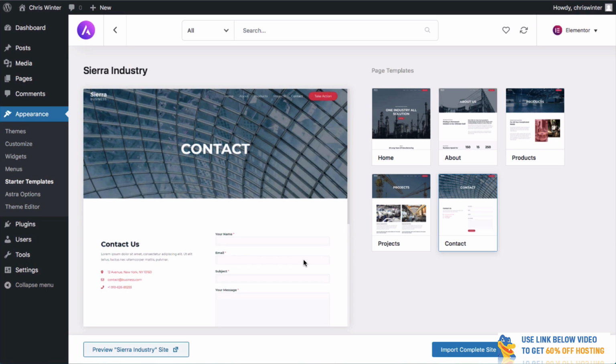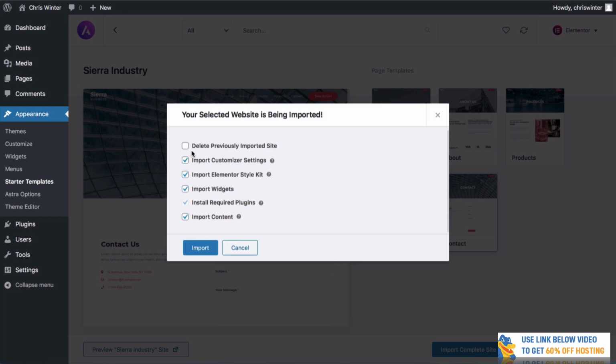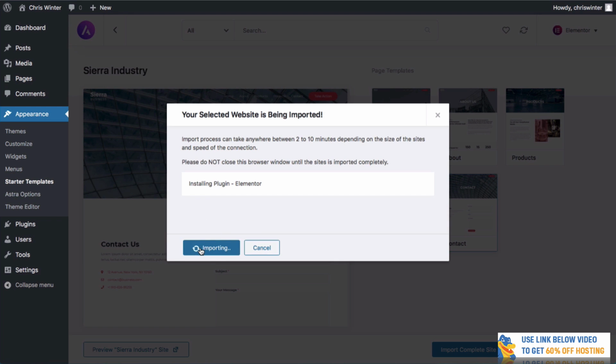So once you're happy with it, what I recommend you do now is click Import Complete Site, hit Import, and this takes around about a minute or two to install.